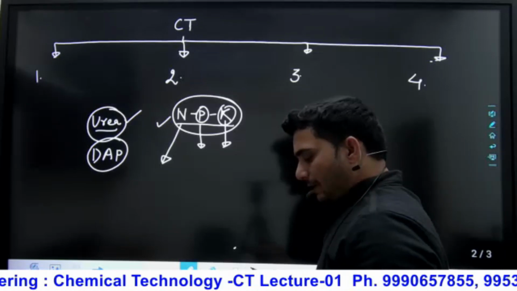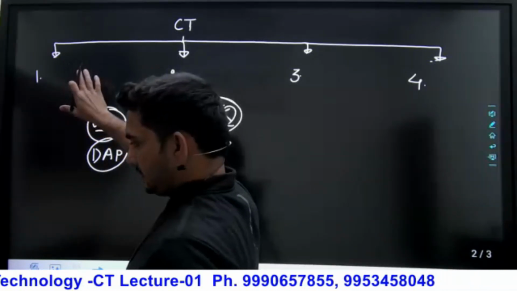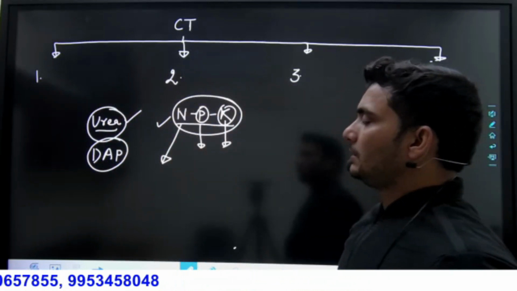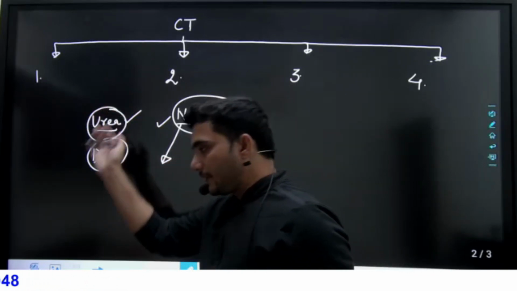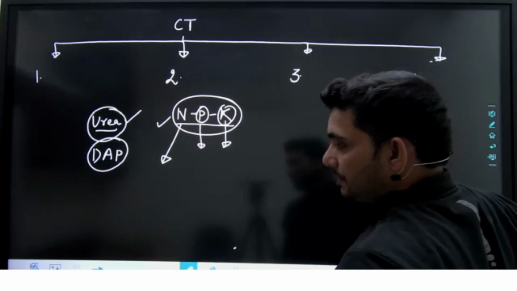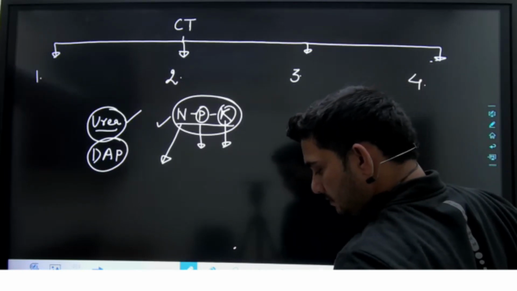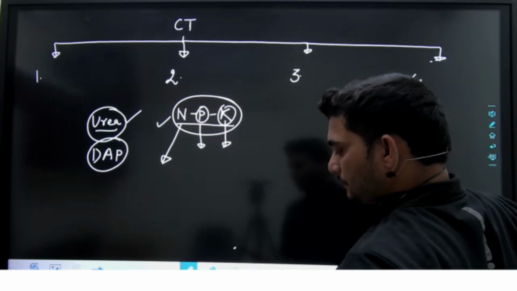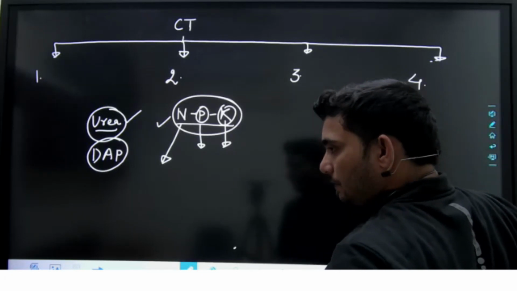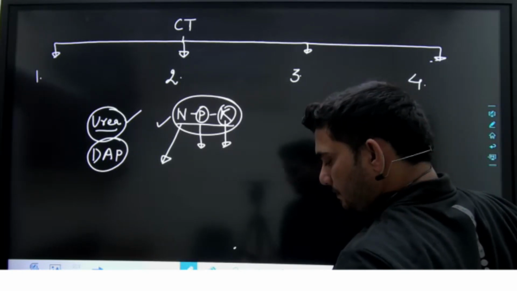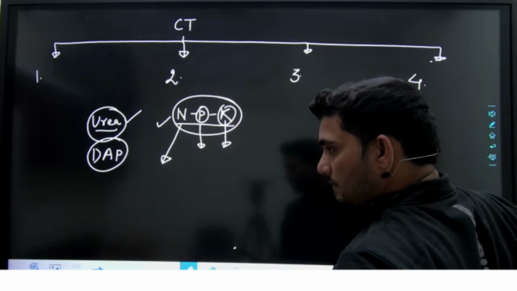So is that clear to you all about the first part, inorganic chemical industries? Tell me. We will discuss all the chemical substances, all the fertilizers in detail. So that will be our first part of the CT, chemical technology. I provide you notes. You can take a printout, or you can read through the PDF. So that totally depends on you.